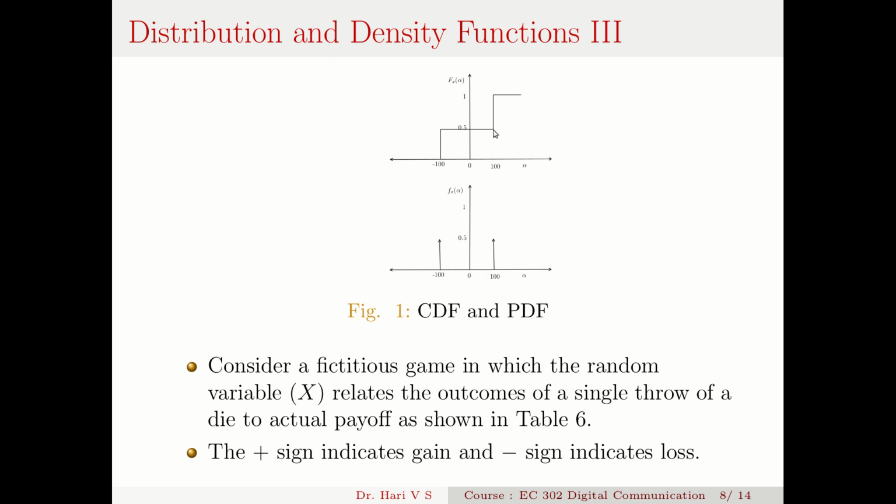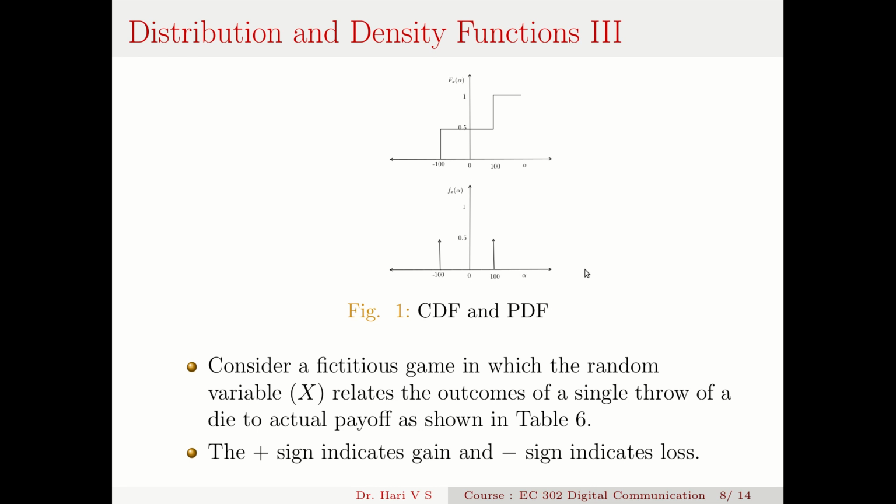Here you can see another vertical edge going from 0.5 to 1. The derivative of that is the increment, 1 minus 0.5, which is 0.5. So I see another impulse of height 0.5 at 100. Then again it stays at 1, so the derivative of it is 0.